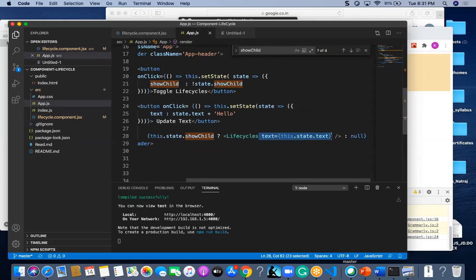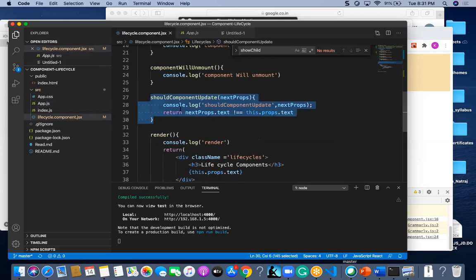I am going to update this particular lifecycle method with text equal to this.state.text. In this sense only, it will go and hit this shouldComponentUpdate. In this shouldComponentUpdate, it will get the value hello, and it will be returned.